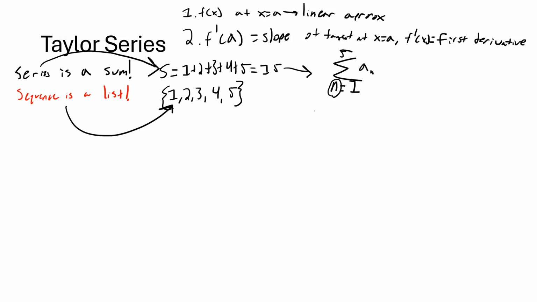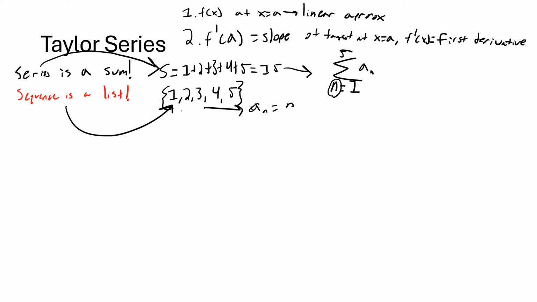And here, the sequence a sub n is defined by a sub n equals n. So the nth term in the sequence, as in a sub the nth term, is equal to n. The first term in the sequence is 1. The fifth term in the sequence is 5. The third term in the sequence is 3. A sub n equals n is what we're saying.